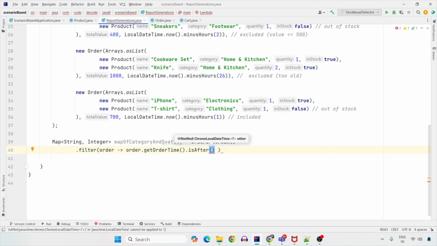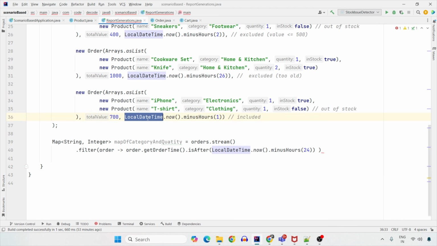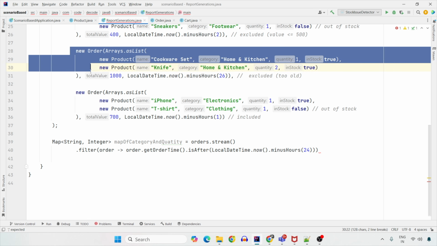So how do you check that? LocalDateTime.now minus 24 hours, something like this. So here LocalDateTime.now minus 24 hours, that is the filter. So this is going to exclude this particular order from the list.